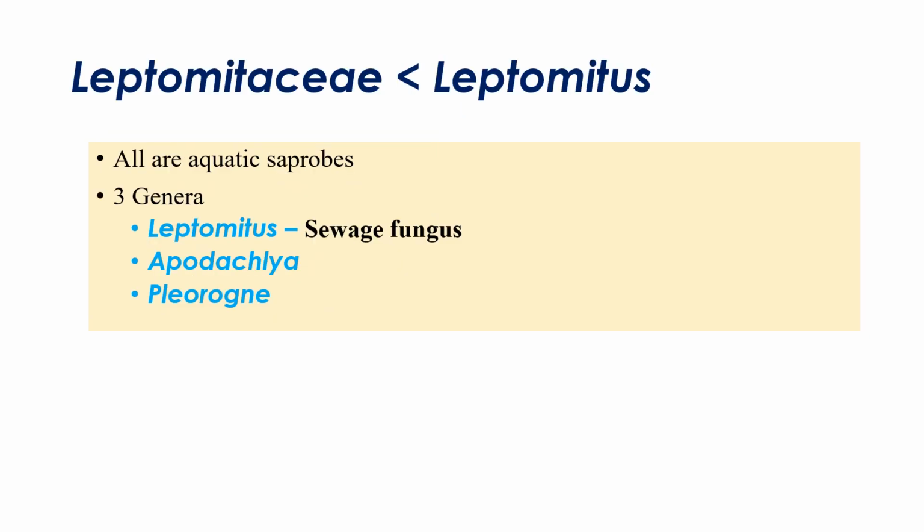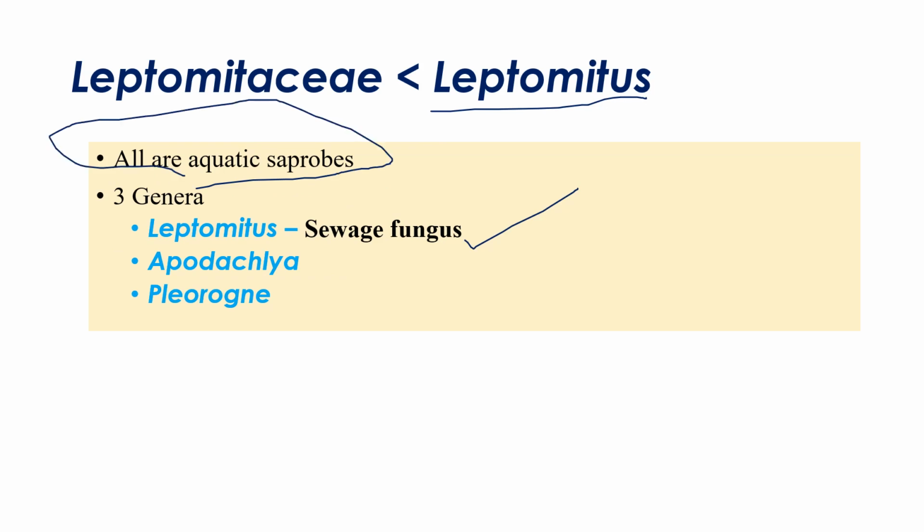In this Leptomitaceae, only one important fungus is there, that is Leptomitus, generally called sewage fungus. Most of this Leptomitaceae family are aquatic saprobes. Three genera generally come under this Leptomitaceae: Leptomitus, Apodachlya, and Sapromyces. Among them, Leptomitus is the important one, generally called sewage fungus. So this is a very small order which contains just one important fungus, that is Leptomitus.